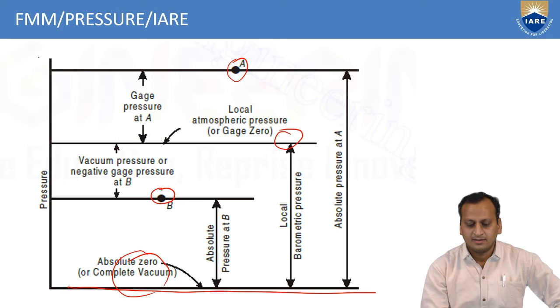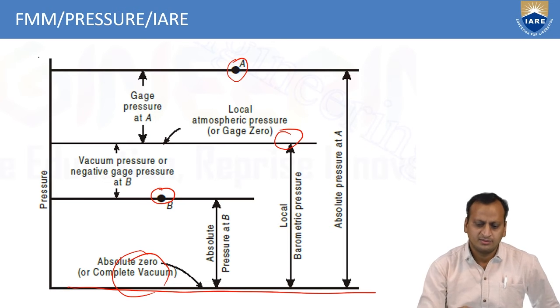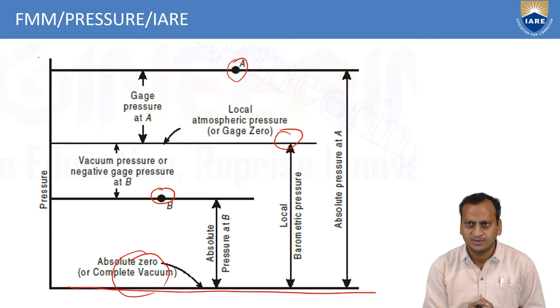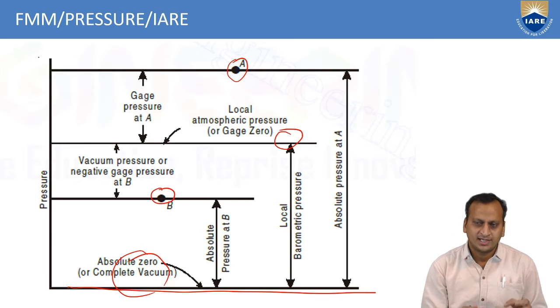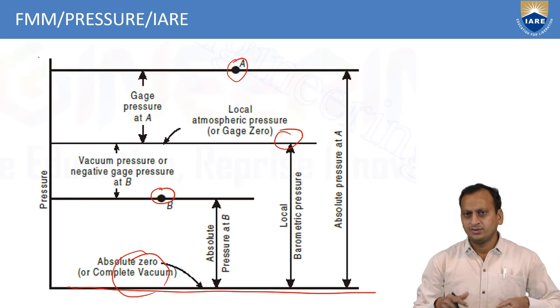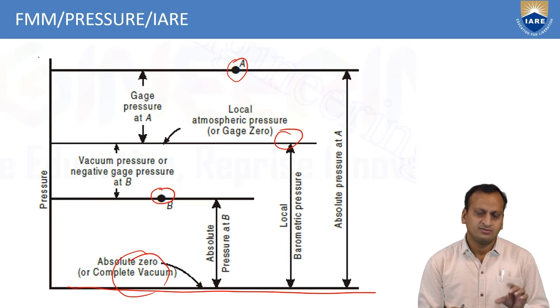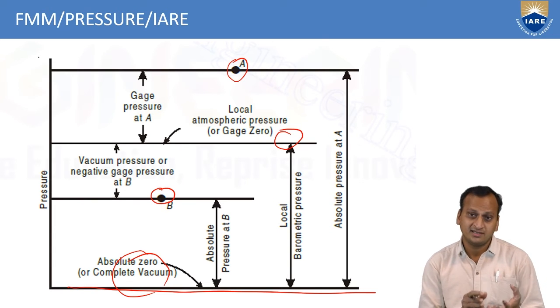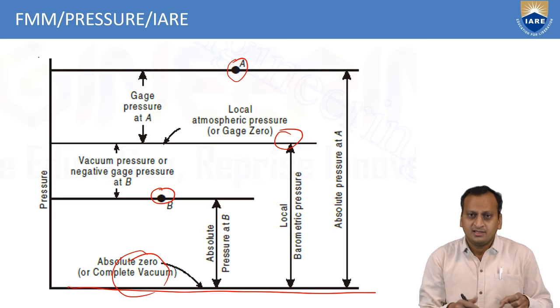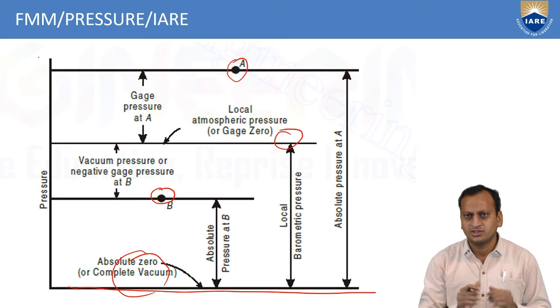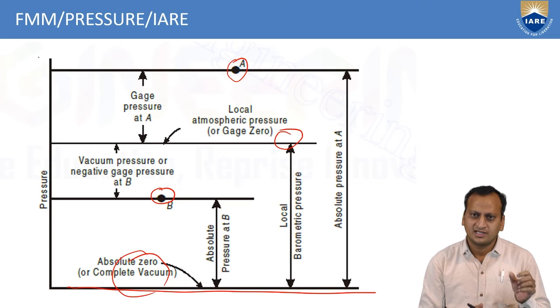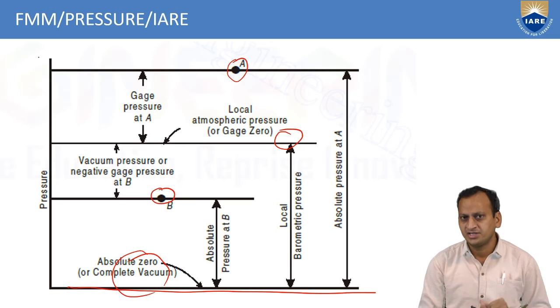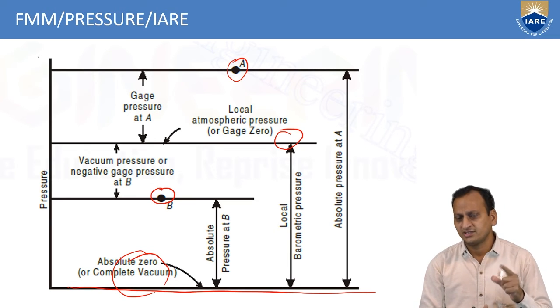In general, under normal temperature and pressure conditions, the pressure exerted by the air on all objects is known as atmospheric pressure. But if you fill air into a balloon, a volleyball or a football, that is considered gauge pressure, because the pressure is greater than the atmosphere. Mechanically, forcibly, we are filling air into such objects, so it can be measured with the help of a mechanical gauge. That type of pressure is known as gauge pressure.